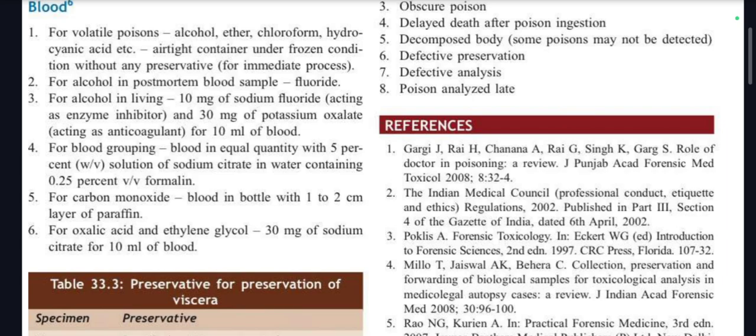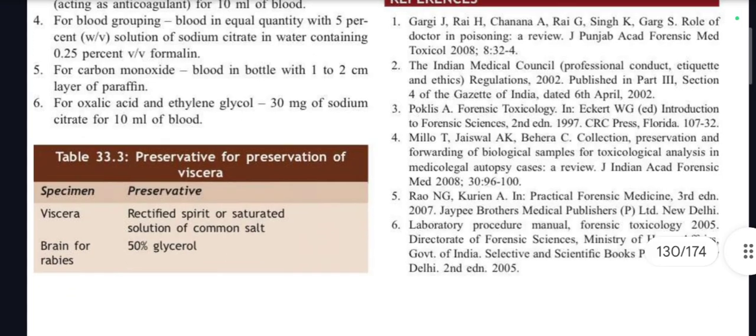For blood grouping, blood in equal quantity with 5% solution of sodium citrate. Very, very important. For alcohol poisoning, you're going to use NaF and potassium oxalate. For your blood grouping, you'll be using sodium citrate. Then for carbon monoxide, you'll be using 1 to 2 centimeter layer of paraffin. And for oxalic acid and ethylene glycol, you're going to use sodium citrate for 10 ml of blood. So what are the preservatives? Sodium citrate, NaF, potassium oxalate, paraffin, fine.